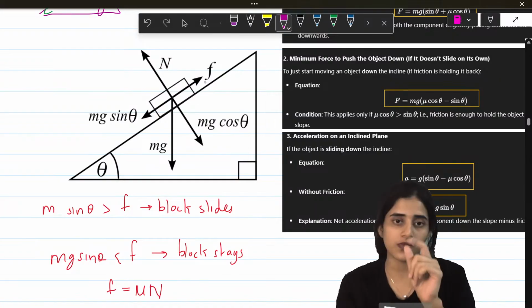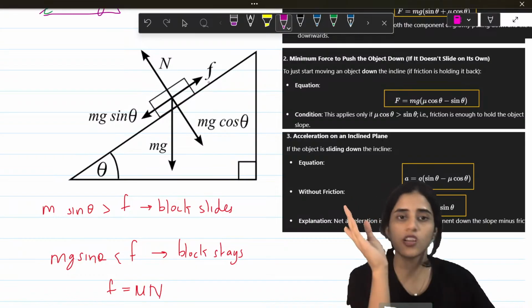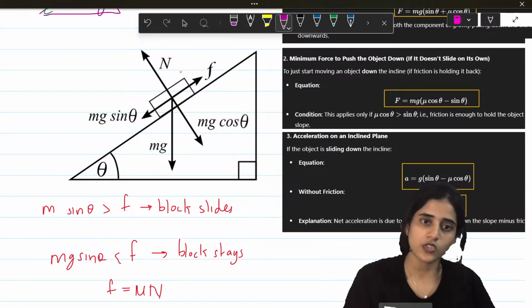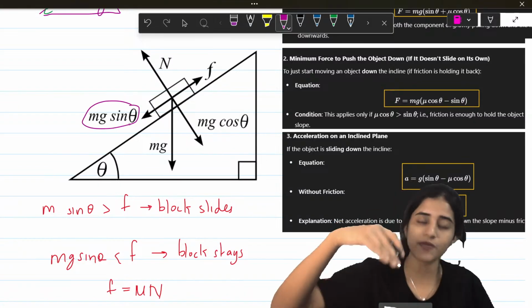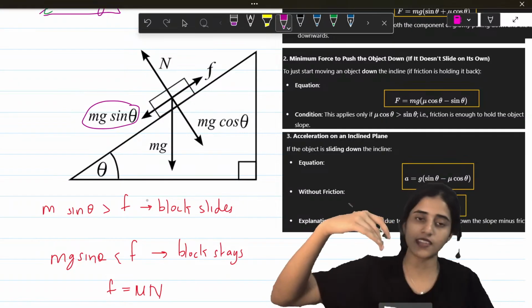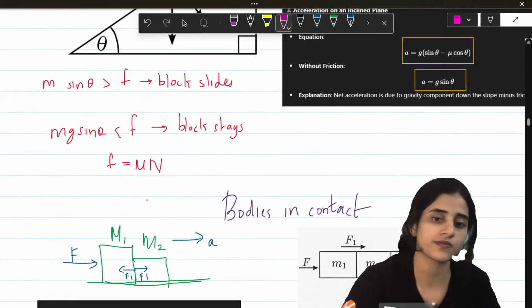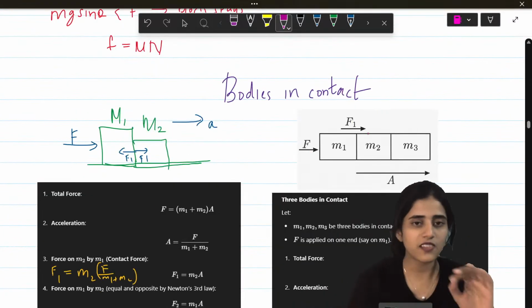Now friction. This friction can either make the block stay there or make the block slide down. So if the friction is very high, the block wouldn't slide down. If the friction is greater than mg sin theta, then the block will stay there. If the friction is less than mg sin theta, then mg sin theta is stronger, so the block can come down. Okay.